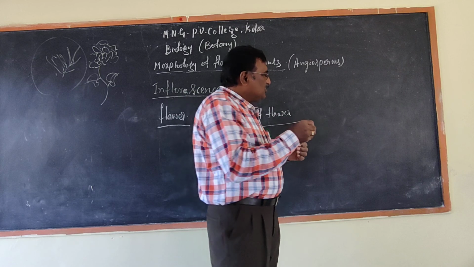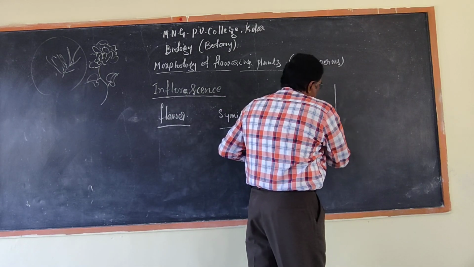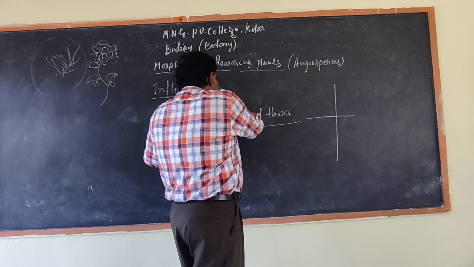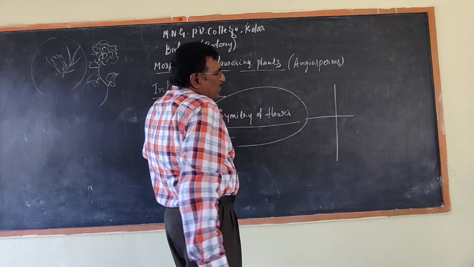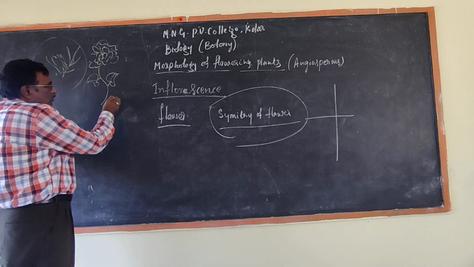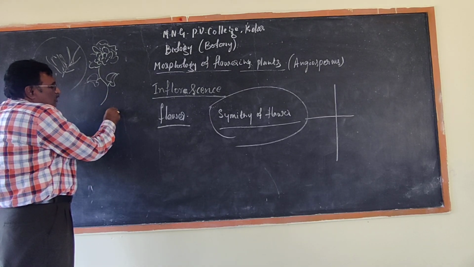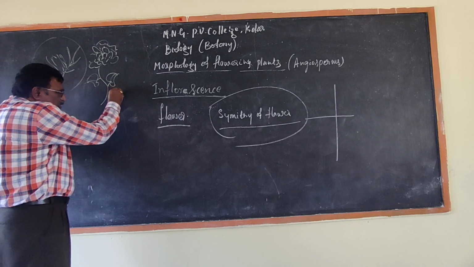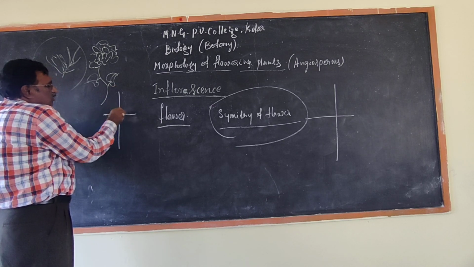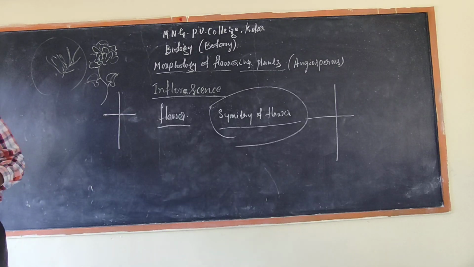Symmetry means dividing. Here also, symmetry of the flower is one of the characteristics of the flower. For example, in a rose we cannot see symmetry. We can take hibiscus, which will divide equally. That is symmetrical.